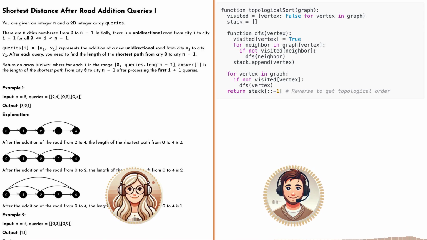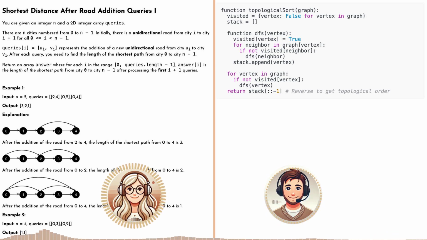And that's where topological sorting comes in. It lets us order the cities in a way that makes calculating shortest paths super efficient. So it's like figuring out the most logical order to visit the cities, kind of like planning a road trip. Perfect analogy. And once we have that order, dynamic programming swoops in and does its magic.